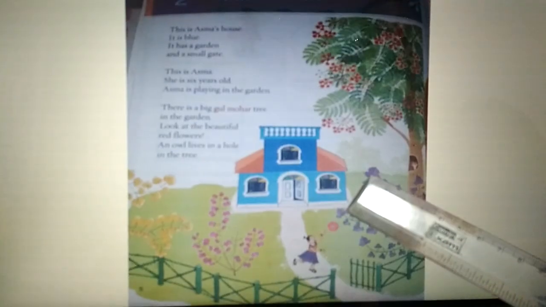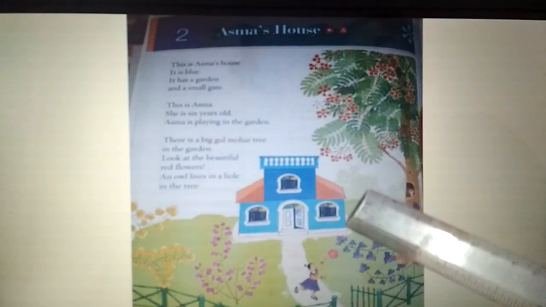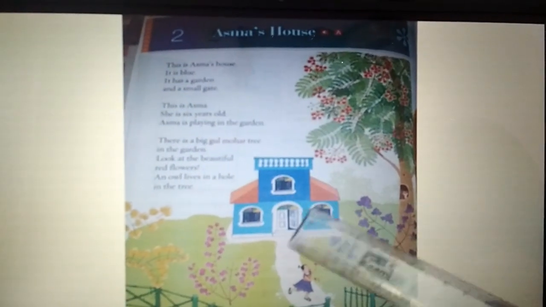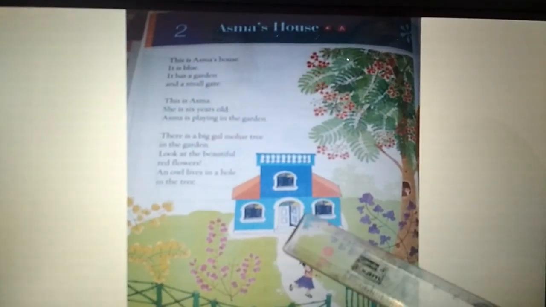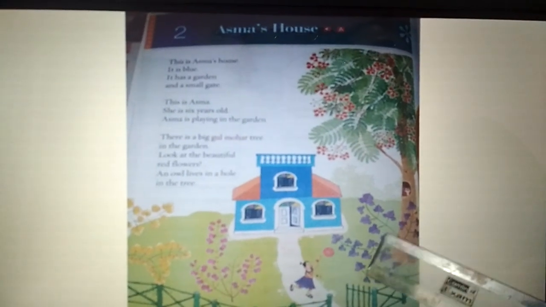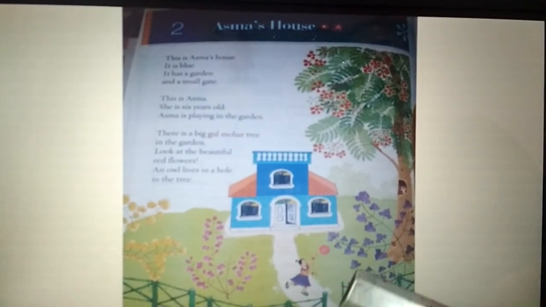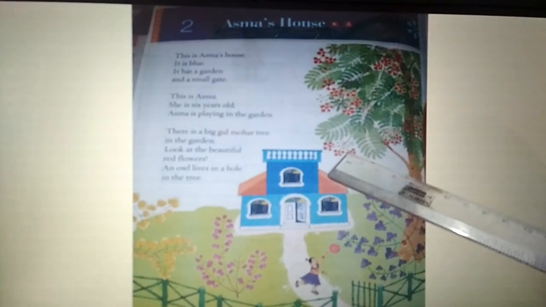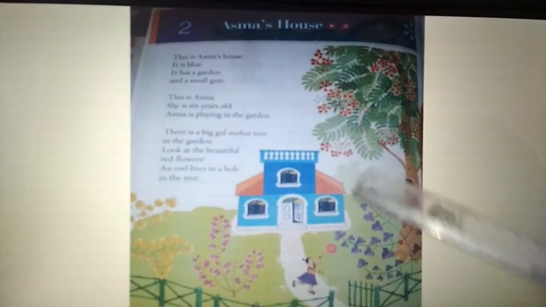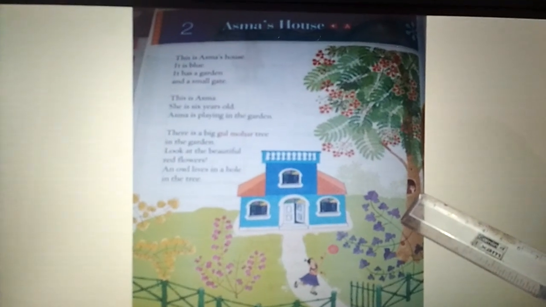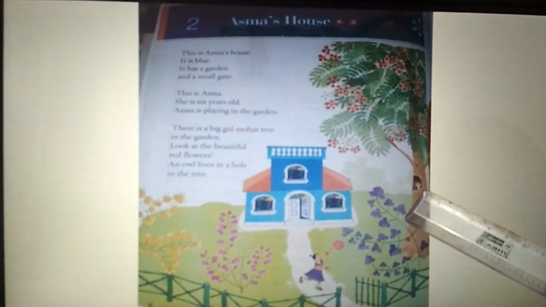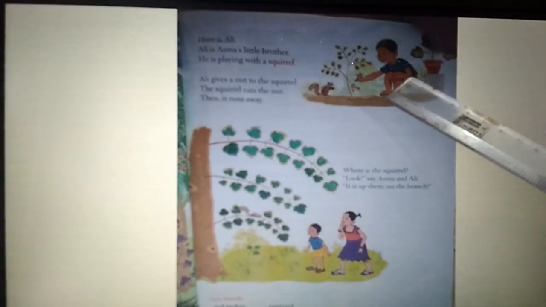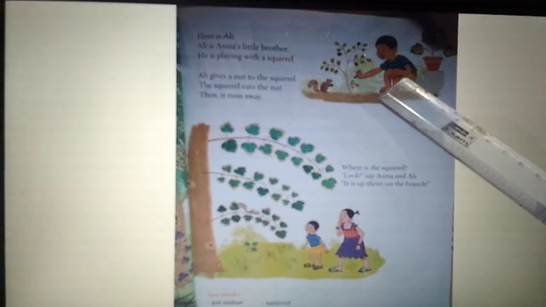Now we are going to read this chapter again with the help of the pictures. This is Ashma's house. It is blue in color. It has a garden and a small gate. There is a big Gulmohar tree in the garden, and look at the beautiful red flowers. An owl is in a hole in the tree. This is Ali.